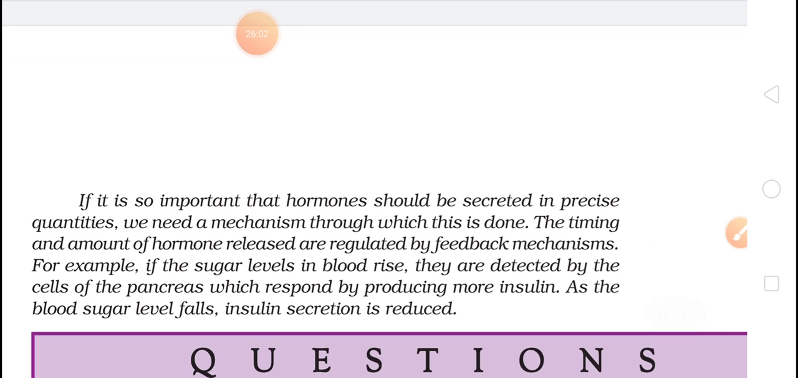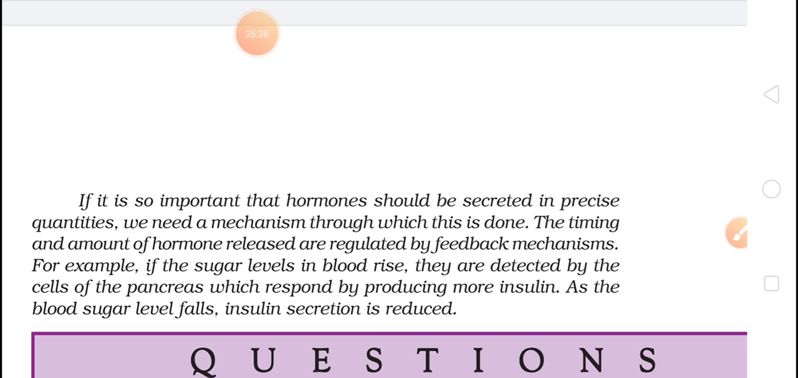If it is so important that the hormone should be secreted in precise quantity, we need a mechanism through which this is done. The timing and amount of hormone released are regulated by a feedback mechanism. For example, if the sugar level in blood rises, it is detected by the cells of the pancreas which respond by producing insulin. As the blood sugar level falls, insulin secretion is decreased. Okay, now let's see.